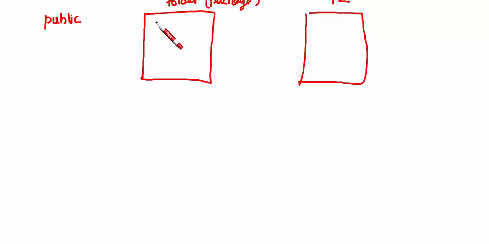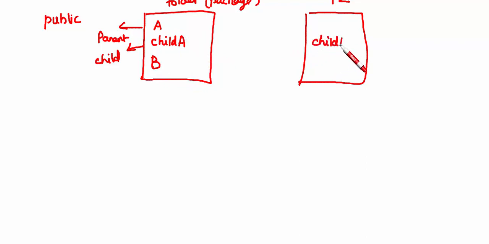So here I have a class A, and I have a child class of A. This is the parent and this is the child, and I have some other class B. Similarly I have another child here, child A2, and here I have another class.